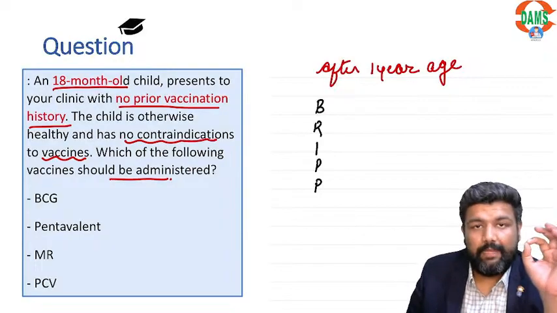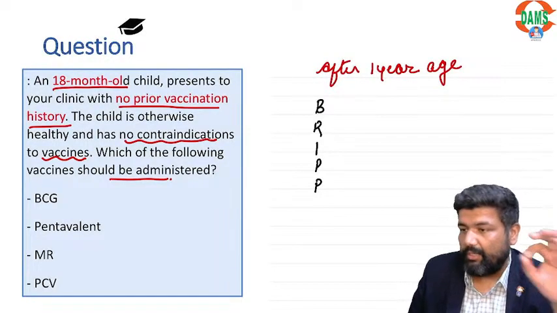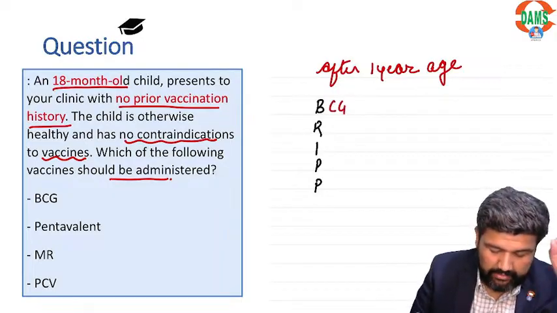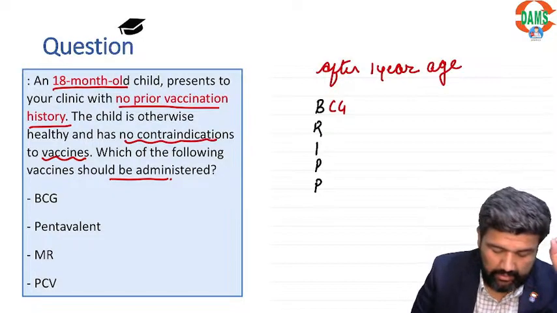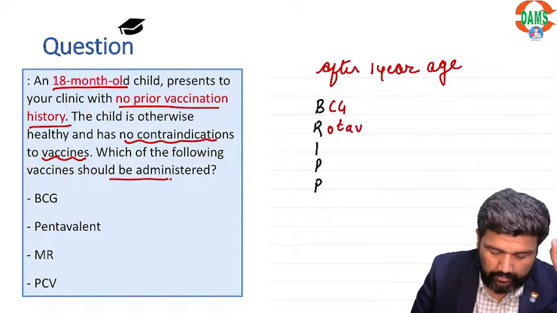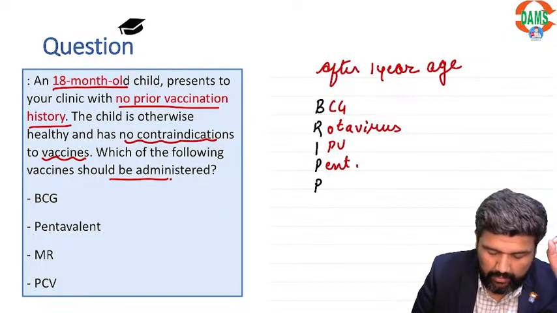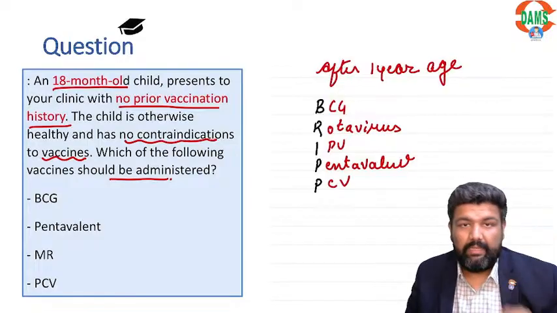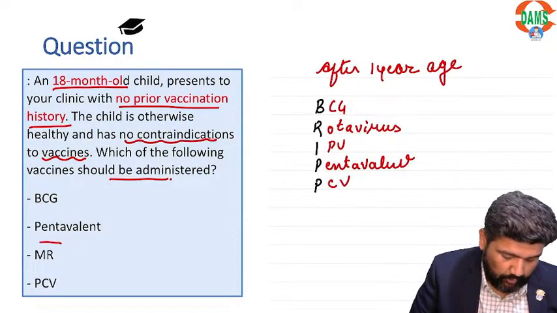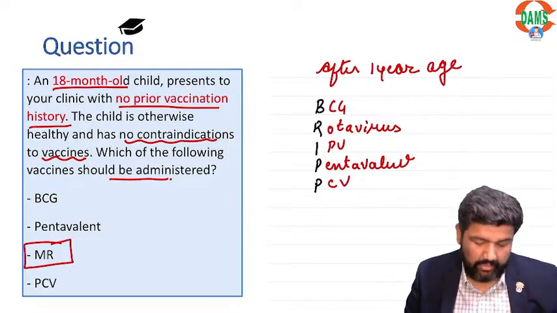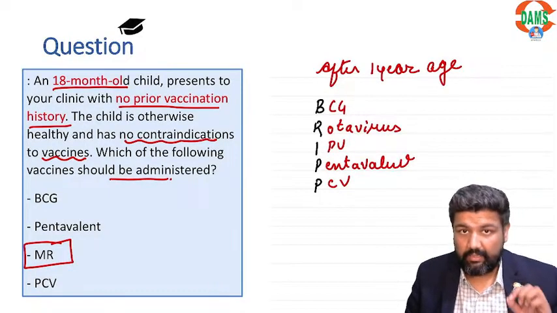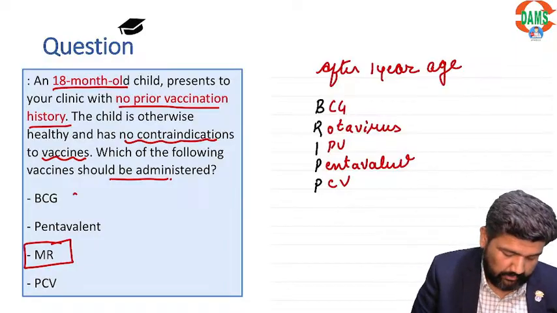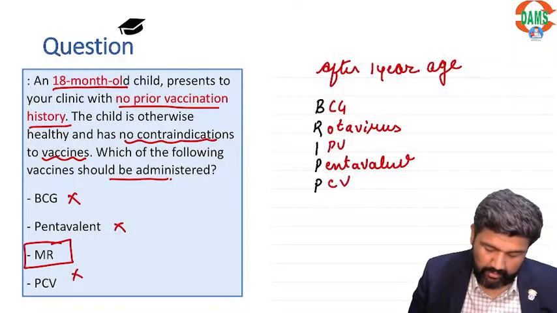BRIP means BCG, rotavirus, IPV, pentavalent, PCV. So here the correct answer is MR, because the others cannot be given.